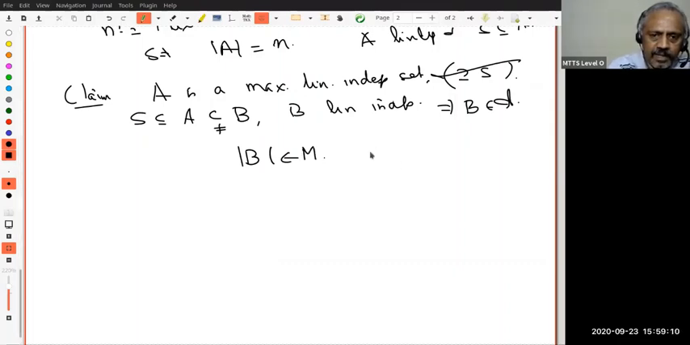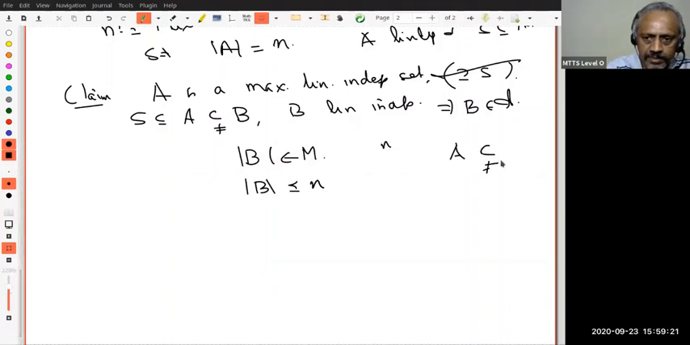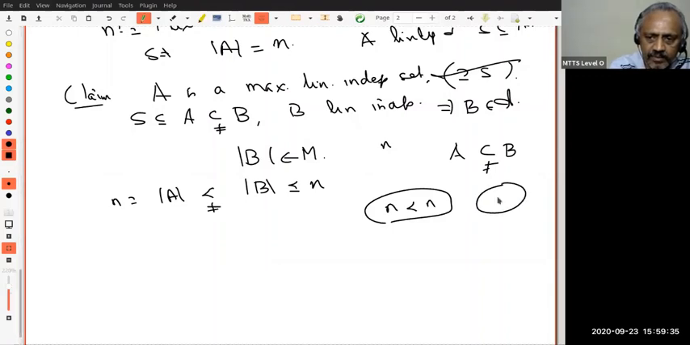Right? And n is the maximum of |M|. Therefore, what do I know? |B| is less than or equal to n. But remember, A is a proper subset of B. Therefore, |A| should be strictly less than |B|. But what do I know about |A|? |A| is n. So what do I get? I get n is strictly less than n. So this is a contradiction.